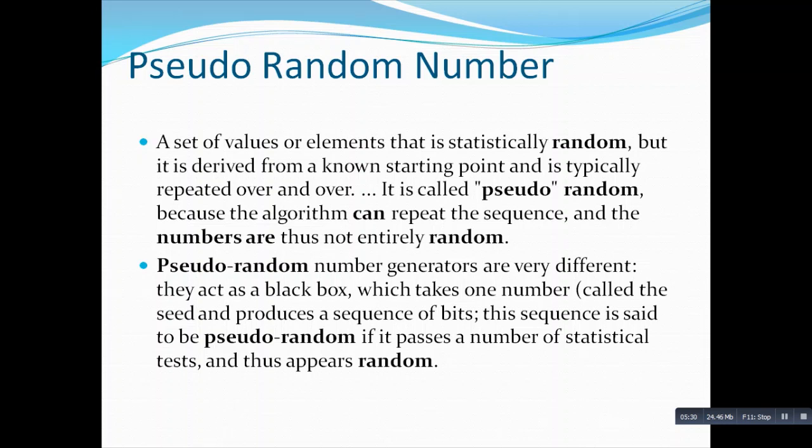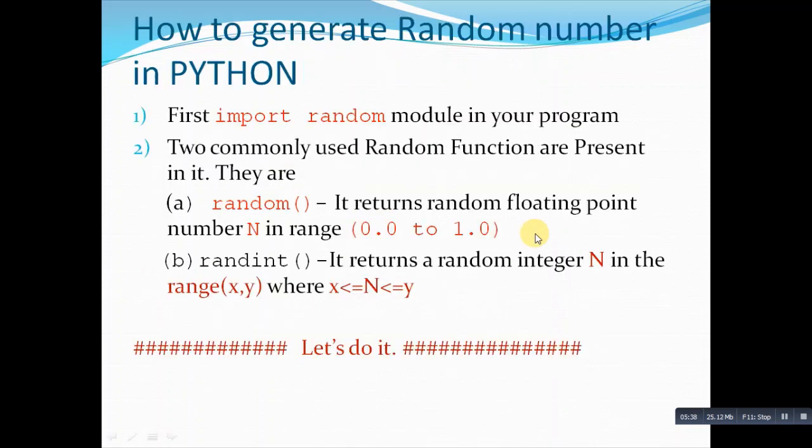So the seed value depends on many factors, and this is how the seeds are generated. Now next I am coming to how random numbers are generated in Python. Instead of discussing all these things, let us get into it directly, that is, how to generate random numbers in Python.